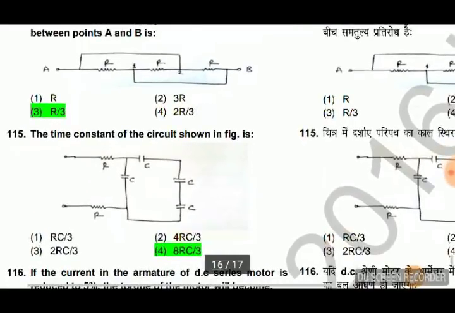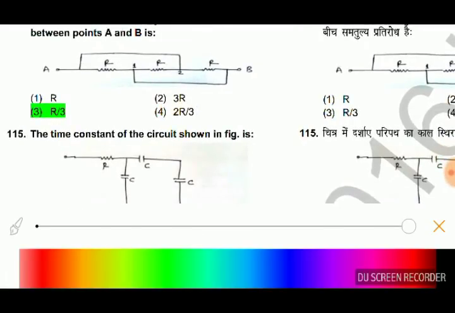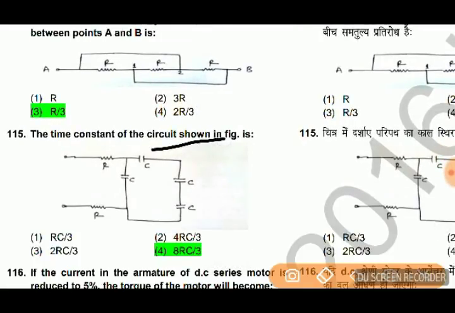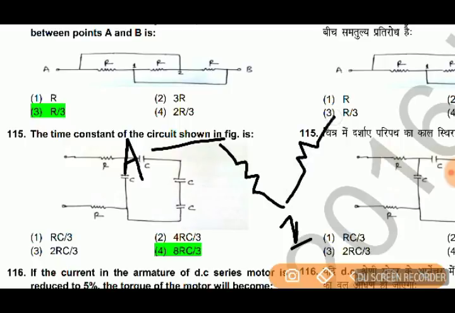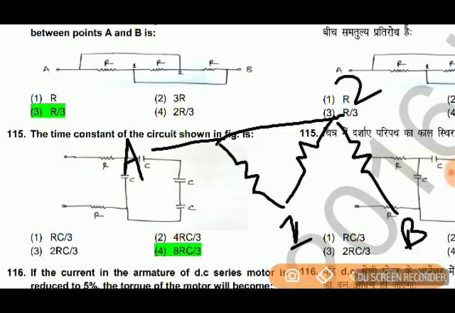I'm not getting the space. Okay, so this is A, this is 1, then this is 2, and 2 and A is short circuited. Then from 2 there is another resistance B, and B and 1 is short circuited.